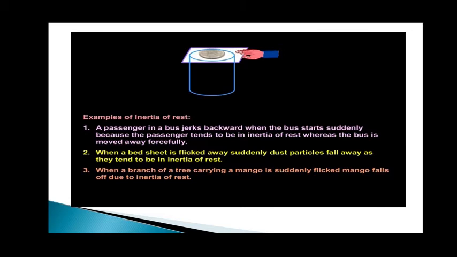Next example: when a bed sheet is flicked away suddenly, dust particles fall away as they tend to stay in inertia of rest. The dust particles remain on the bedspread only, so if you flick it, it will suddenly jump up and fall down. When a branch of a tree carrying mangoes is suddenly flicked, the mangoes fall off due to the inertia of rest.